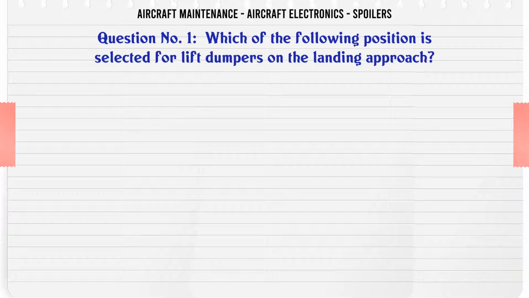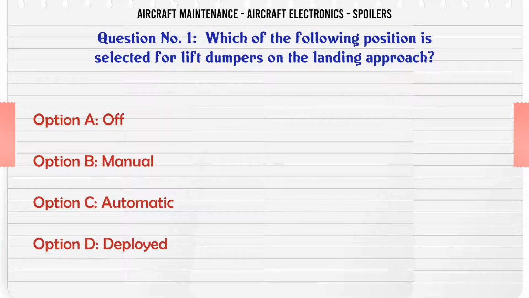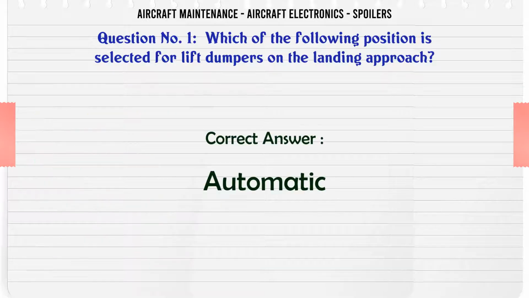Which of the following position is selected for lift dumpers on the landing approach? A. Off. B. Manual. C. Automatic. D. Deployed. The correct answer is automatic.